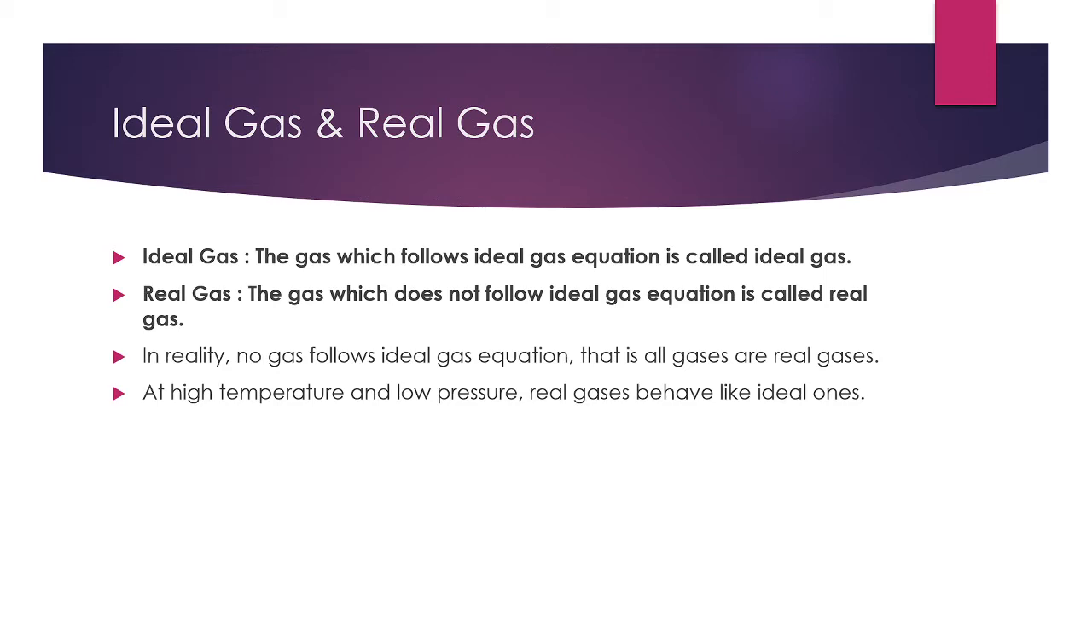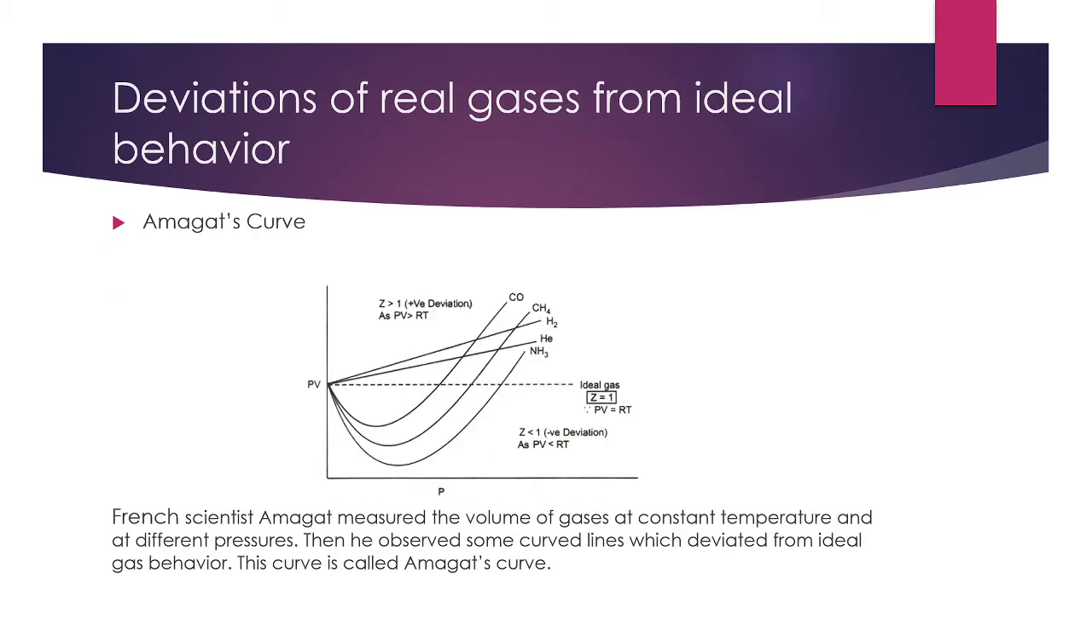That is, at high temperature and low pressure, real gases can behave like ideal ones. So this ideal gas concept is obsolete. There are some mistakes. There are some factors which are not considered for real gases. So that's why ideal gas does not exist in reality. So we'll learn about why real gases deviate from ideal behavior.